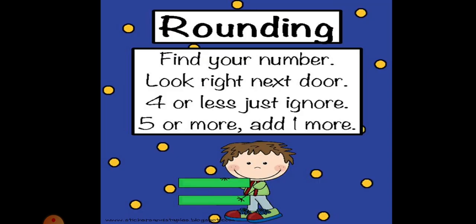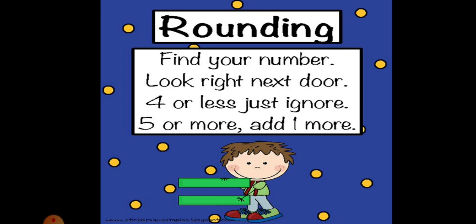Now, the rule says: find your number, look right next door, 4 or less, just ignore, 5 or more, add 1 more. Find your number means which number you want to round up. That means the number is in which place, like tens, hundreds, or thousands. Next, look right next door means the right side of the number we are rounding.